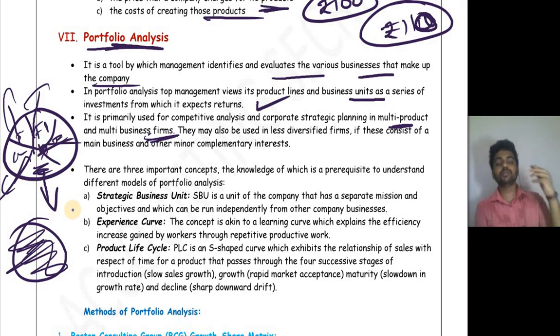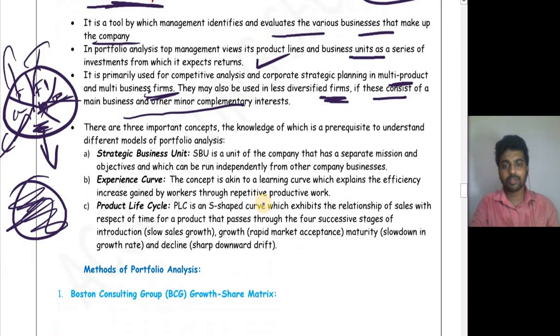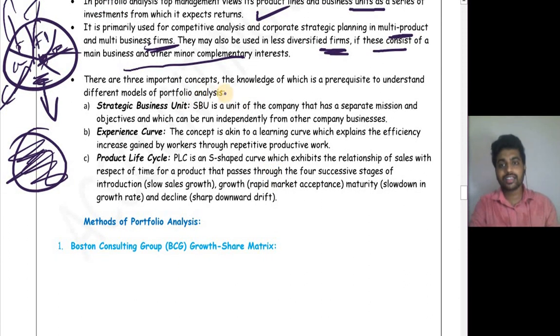There is no requirement for portfolio analysis in a single line of business, but in multiple lines of business and products, they should analyze, because one might be profitable, one might be making a loss. It may also be used in a less diversified firm if it consists of a main business and other minor complementary interests. Okay, there are three important concepts, the knowledge of which is a prerequisite to understand the different models of portfolio analysis.